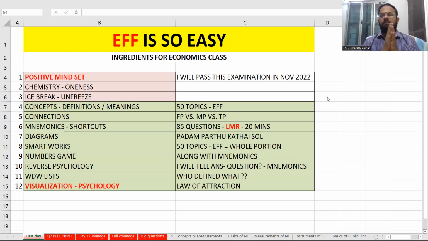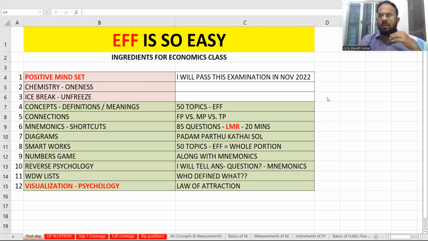Numbers game. For example, when I say objectives of fiscal policy is 4, objectives of monetary policy is 4, instruments of fiscal policy is 4, instruments of monetary policy is 6. Like that, when I tell you numbers, your visualization power will improve and increase, and you can easily tackle your question, because you know for that question how many points are going to be there.